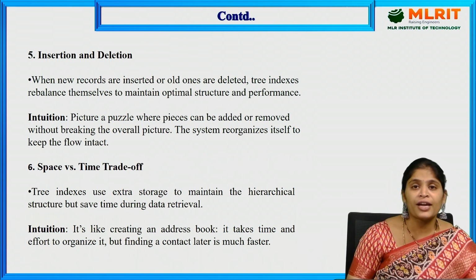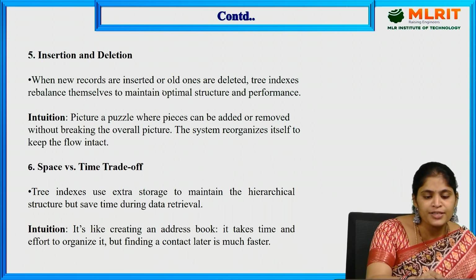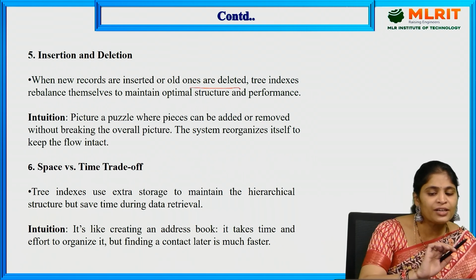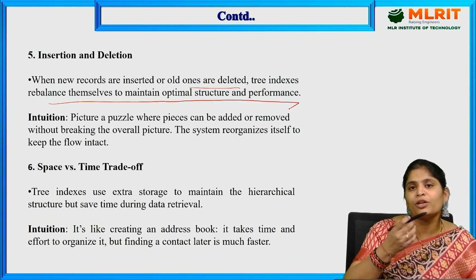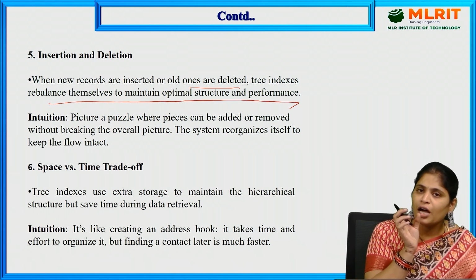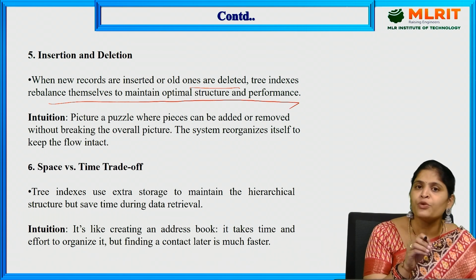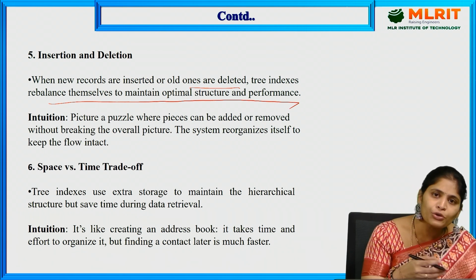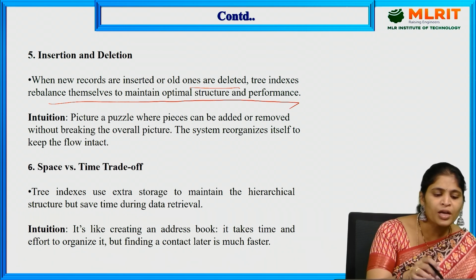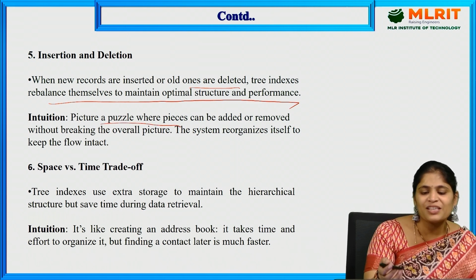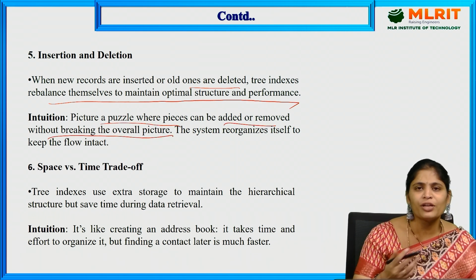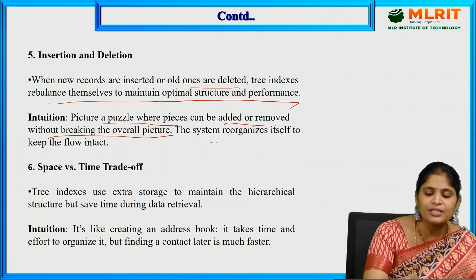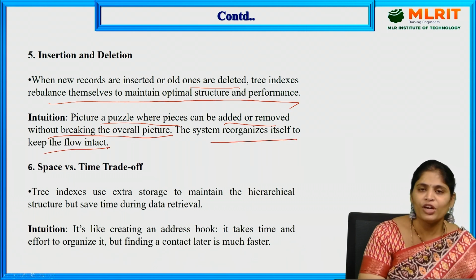Next, insertion and deletion. When new records are inserted or old ones are deleted, tree indexes rebalance themselves to maintain optimal structure and performance. We used to replace the nodes also. If a node's data has been deleted, we can rearrange those nodes. Picture a puzzle where pieces can be added or removed without breaking the overall picture. Pieces can be removed and added. We used to shuffle, right? The system reorganizes itself to keep the flow intact.